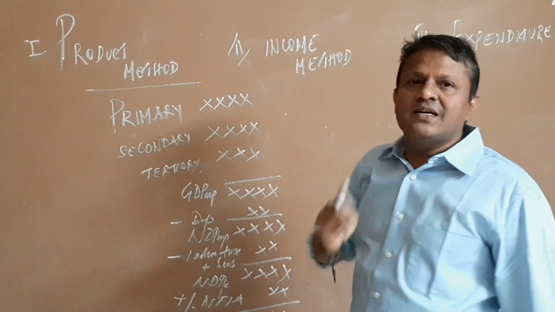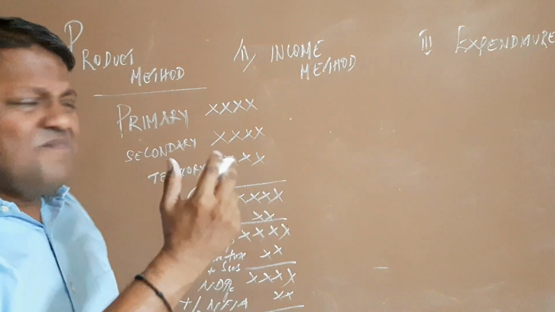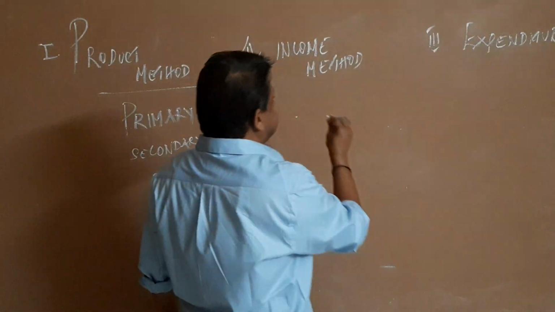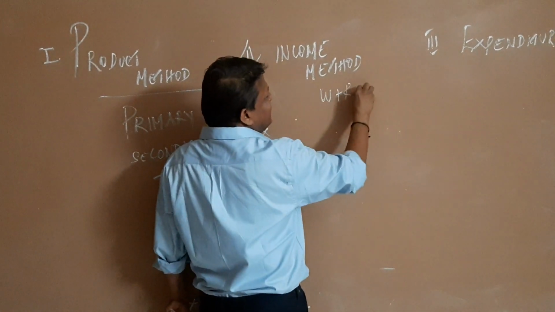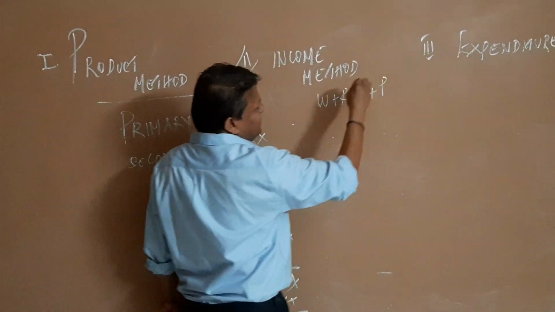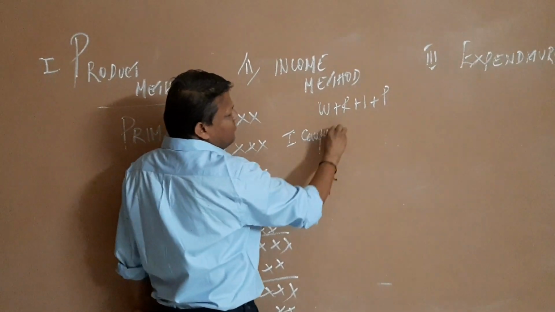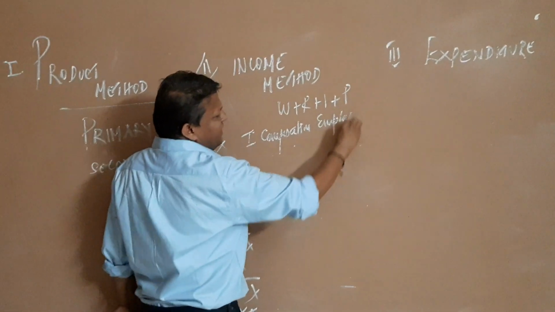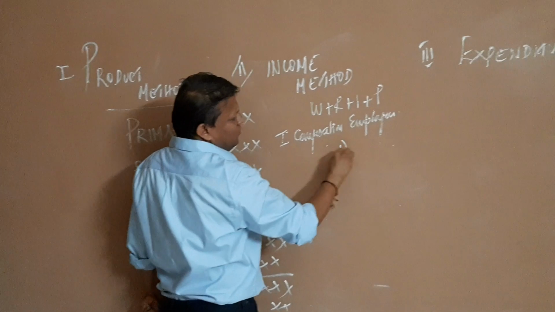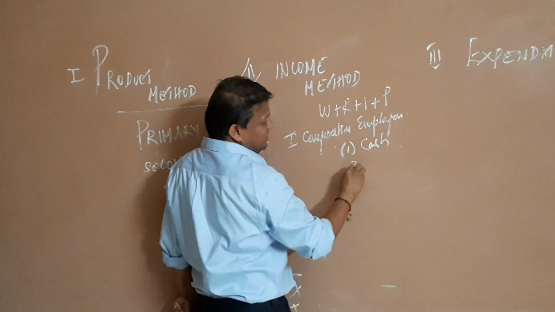Now we come to the income method. As the name suggests, the distributive method or the income method, what we do is add all the income, that is the wages, the rent, the interest, the profit. So the first is the compensation to employees. In compensation to employees, that is what we call wages, but there are other categories. For example, one, wages can be paid in cash or sometimes in kind.